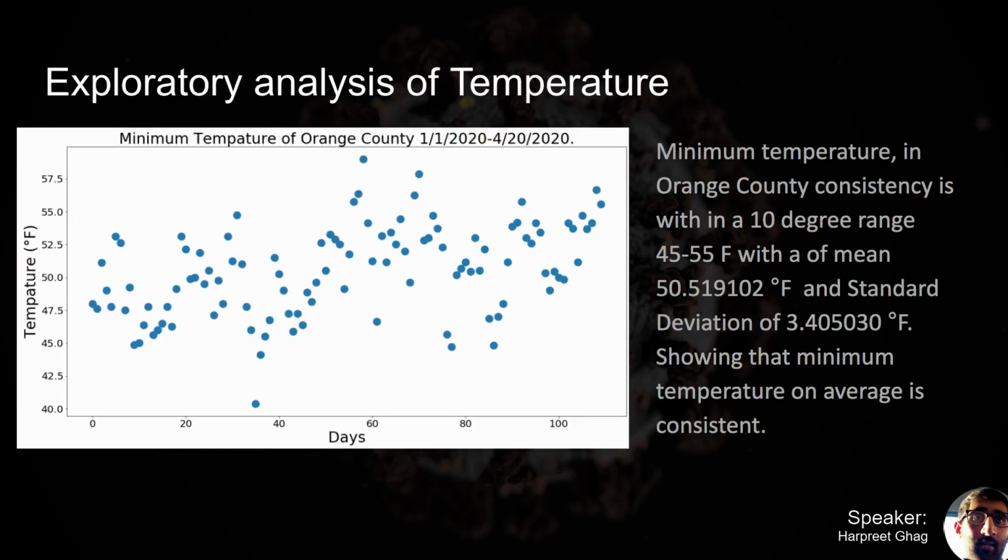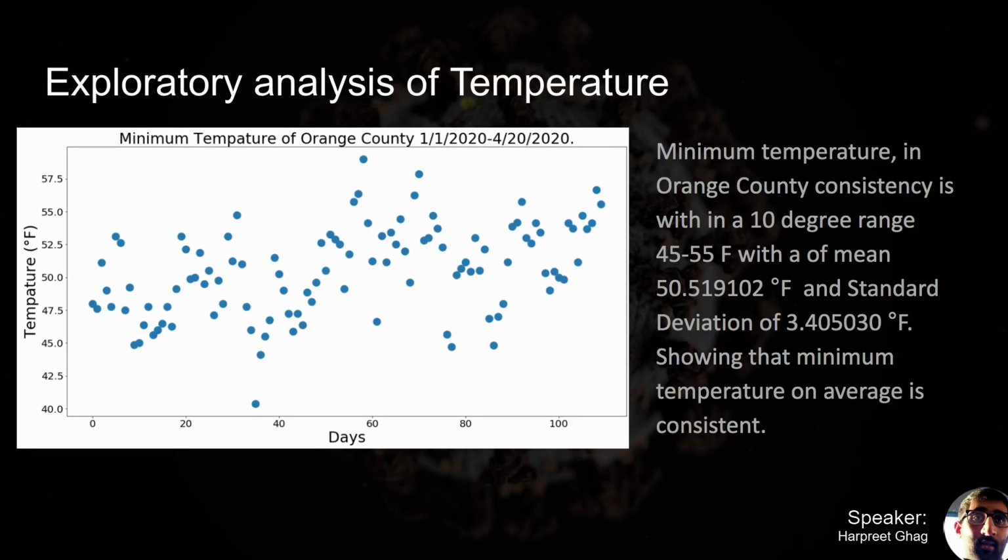In this graph, you can see our exploratory analysis of minimum temperature in Orange County. As you can see here, minimum temperature in Orange County looks pretty much consistent. It's all within the range of 45 to 55 as shown in the graph. This is further proven with our descriptive analysis: our mean is 50 degrees Fahrenheit and the standard deviation is 3.4. So with a standard deviation of 3.4, that means that the temperatures are only 3.4 away from the mean. So maybe some days it will be 50, some days it will be 47, maybe some days it will be 53. So they're all within a 10-degree range, which is very consistent.